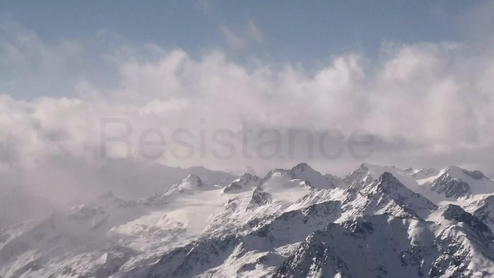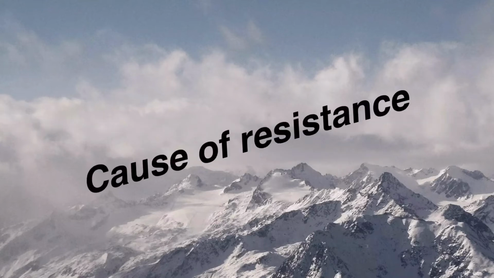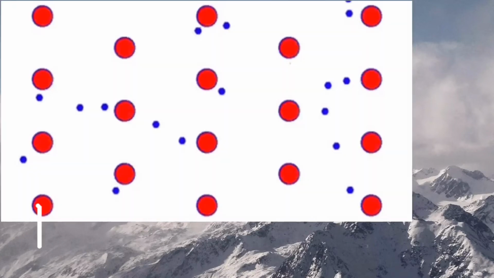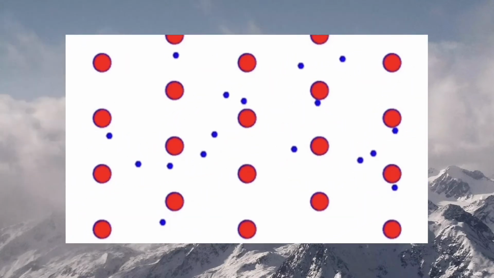Next, resistance. The obstruction offered by a conductor to the flow of electrons is called electrical resistance. What is the cause of resistance? We know that a metallic wire consists of fixed positive ions and a large number of free electrons. The free electrons are randomly moving inside the metal in any direction. Hence, the net current inside the conductor or a wire is equal to 0.